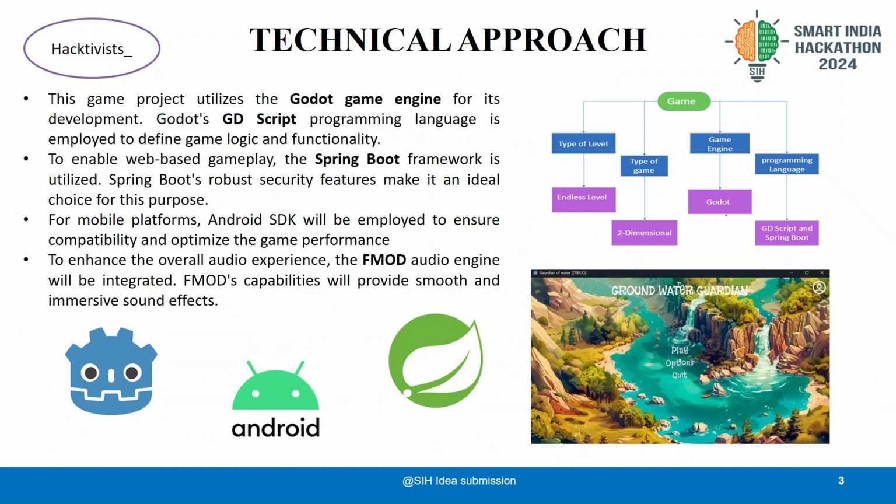We are going to be using Godot, which is a really famous game engine which uses its own proprietary language called GDScript, which is a Python based scripting language. Using the Godot game engine gives us an advantage in the implementation of real world physics. And using Godot also helps us by providing templates to develop the game much more easily. I want to develop this game for both Android and desktop. Coming to desktop implementation, I want to implement this in a browser with the help of Spring Boot.